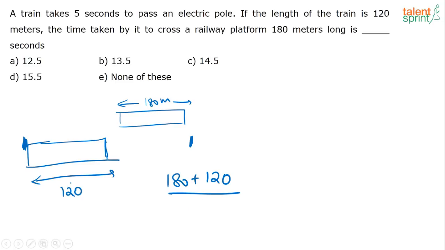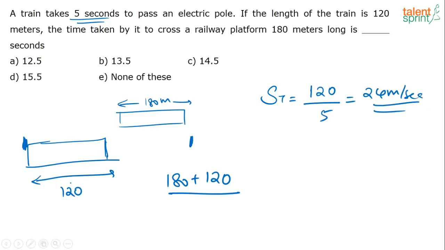First you have to find the speed of the train. The time taken to cross the pole is given as 5 seconds. So the speed of the train is 120 divided by 5, correct? That is, it is travelling at a speed of 24 meters per second.